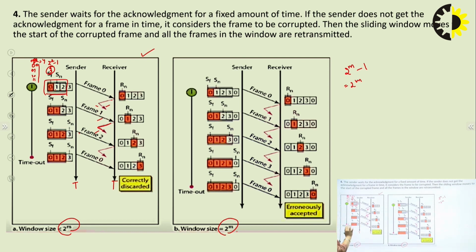What will the sender do? The sender will again send frame 0. But it was already received by the receiver, so the receiver will correctly discard that frame.